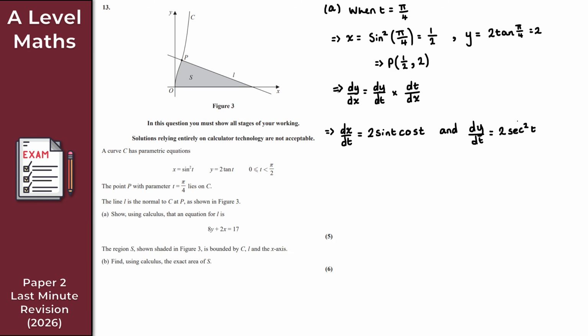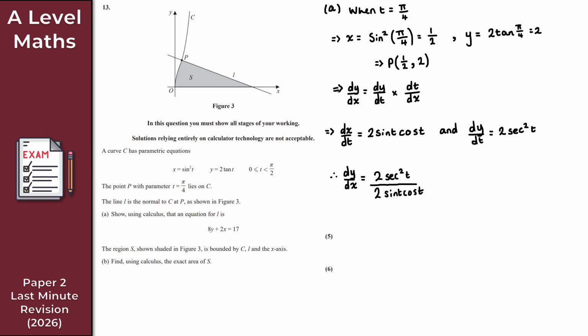So for dy by dx here, that is going to be dy by dt, which is 2 sec squared t, times dt by dx. Now, this is dx by dt, so for dt by dx we just take the reciprocal of this. So we multiply by 1 over 2 sine t cos t. That's just the same as 2 sec squared t over 2 sine t cos t, okay?